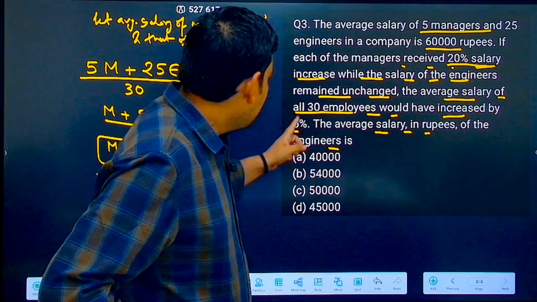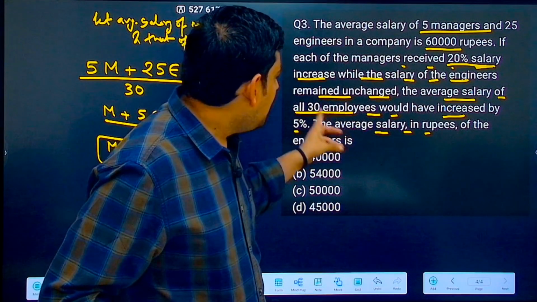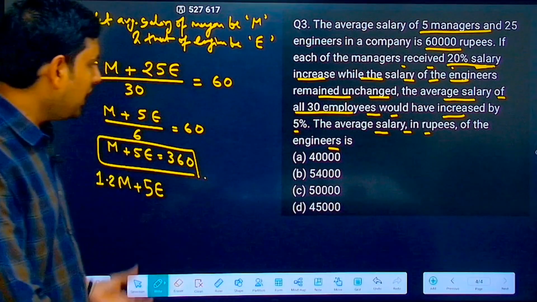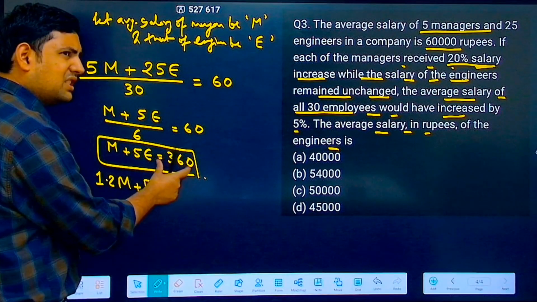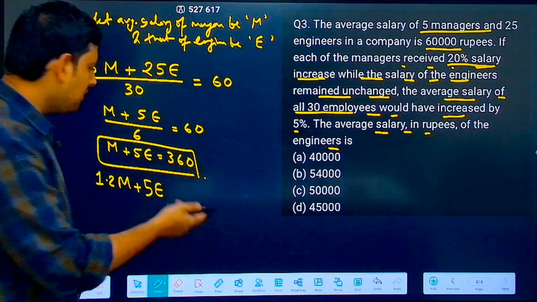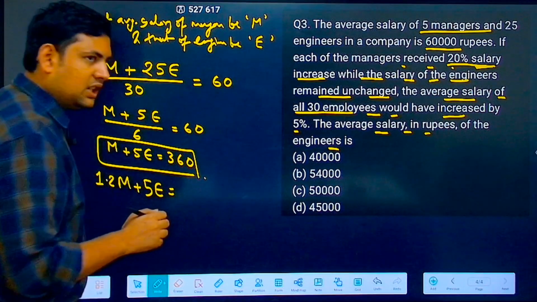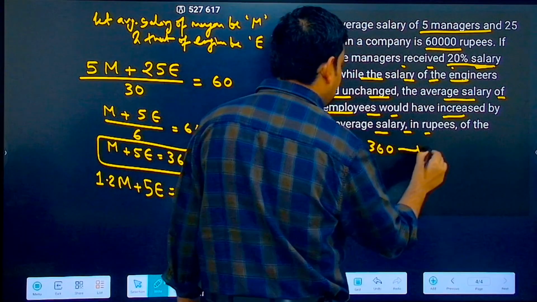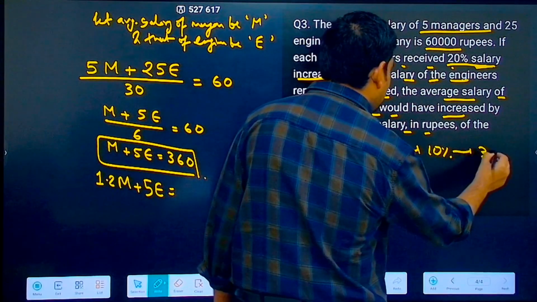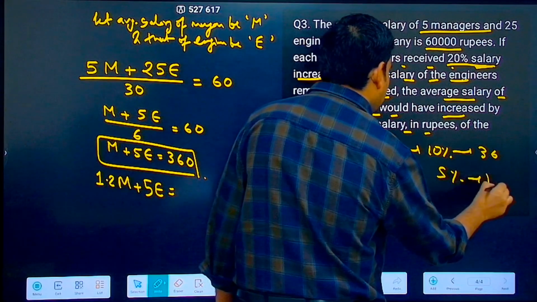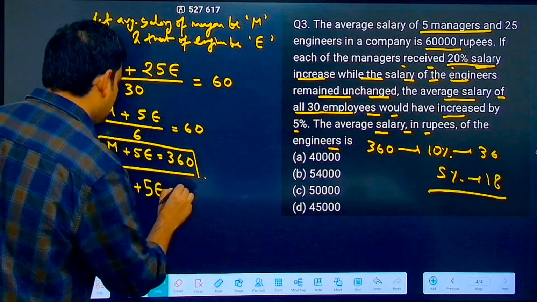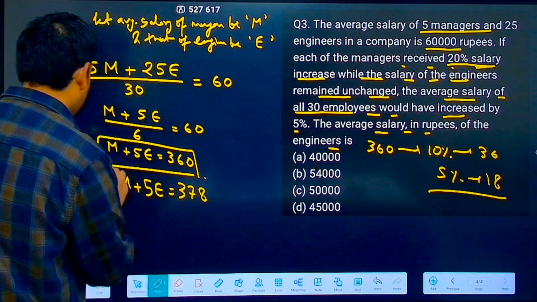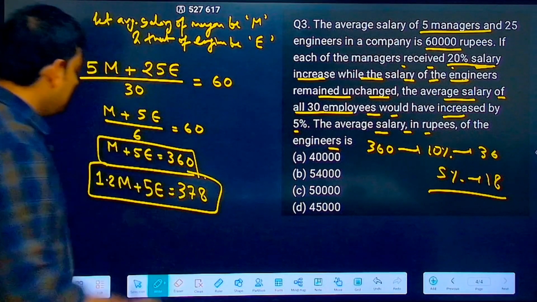Then it says the salary of all 30 employees would increase by 5%. So whatever this number was, you have to do a 5% increase here. What is 5% of 360? 10% is 36. Then 5% is 18. So that means now this has become 378. These are your two equations.